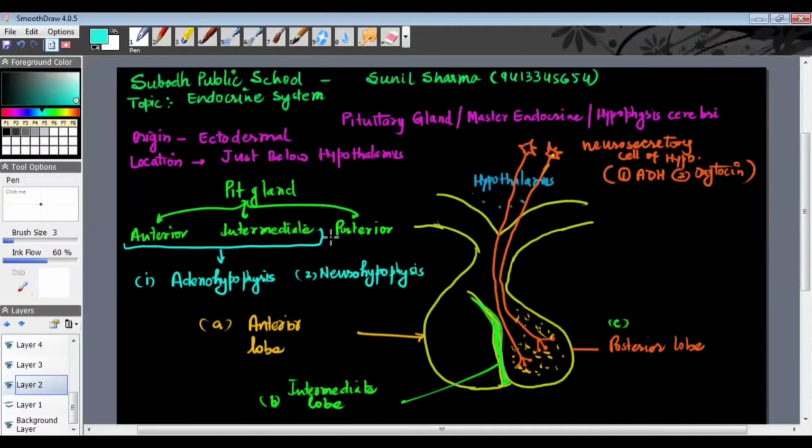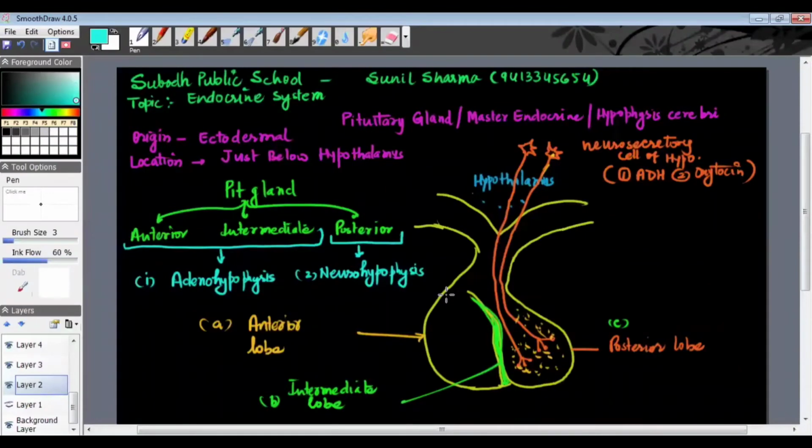And this neurohypophysis comprises the posterior lobe of the pituitary. So basically, if someone asks you that the pituitary is divided into how many lobes, then we must say that the pituitary or the hypophysis is divided into two parts, adenohypophysis and neurohypophysis. Adenohypophysis itself comprises the anterior lobe and intermediate lobe, while the neurohypophysis comprises a posterior lobe. In this way, the pituitary gland is divided. So that is the structure of the pituitary.